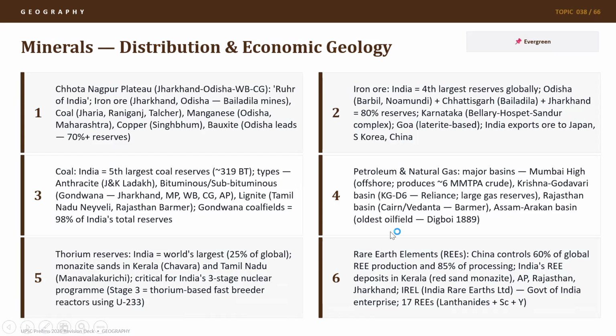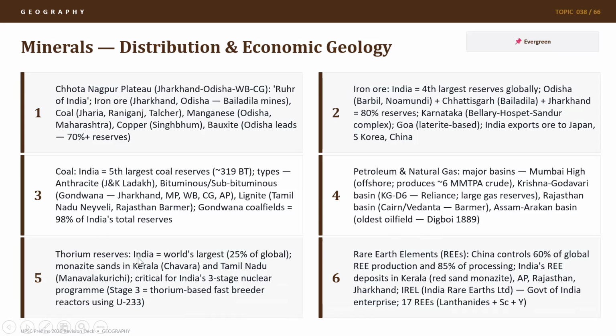Assam Arakan Basin also has the oldest oil field in India, which is in Digboy. It started in 1889. So oldest oil field in India is in Digboy in 1889 in Assam region. And we have Mumbai High, KG-D6, as well as Rajasthan Basin in Barmer.